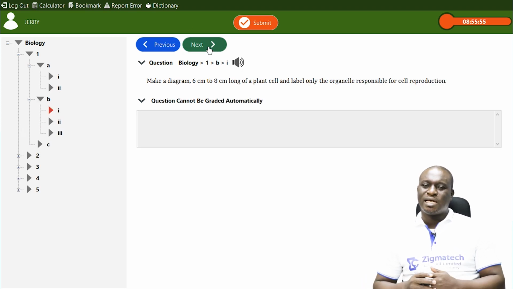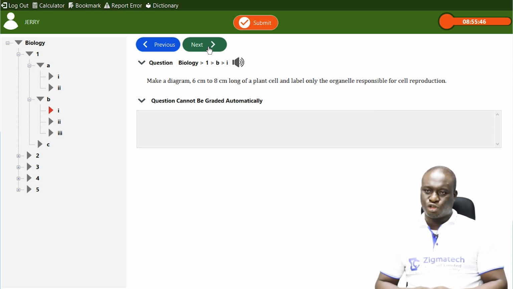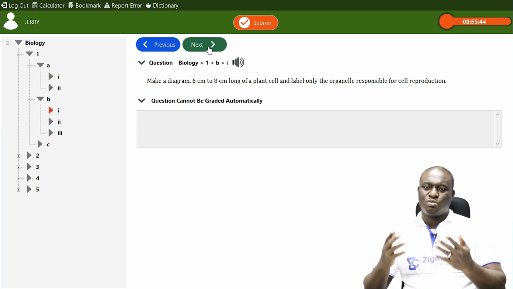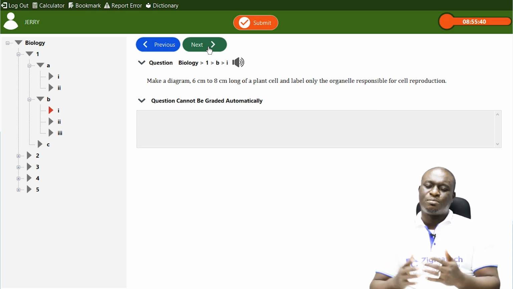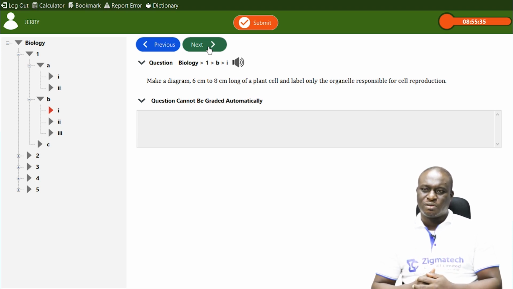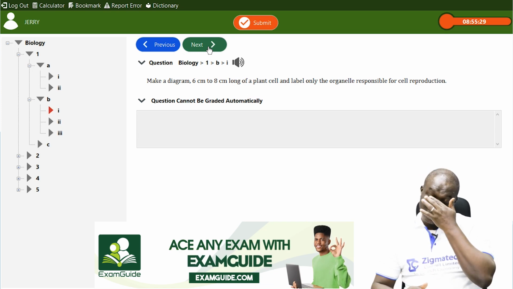Next is make a diagram 6 to 8 cm long of a plant cell and label only the organelle responsible for reproduction. Now, I can't actually draw a plant cell, but I'm going to give you tips on how to carry out diagrams in biology. Whenever you're drawing in biology, please take note of some important things.